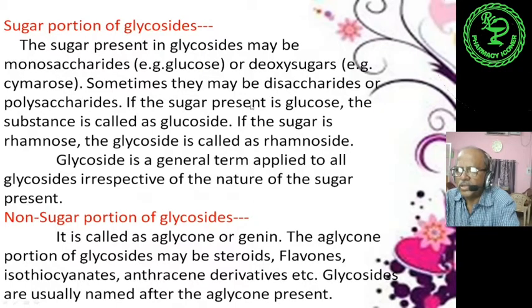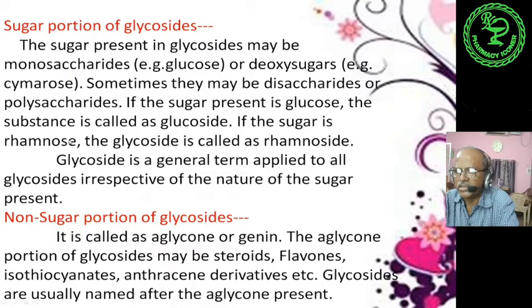If the sugar present is glucose, the substance is called a glucoside.